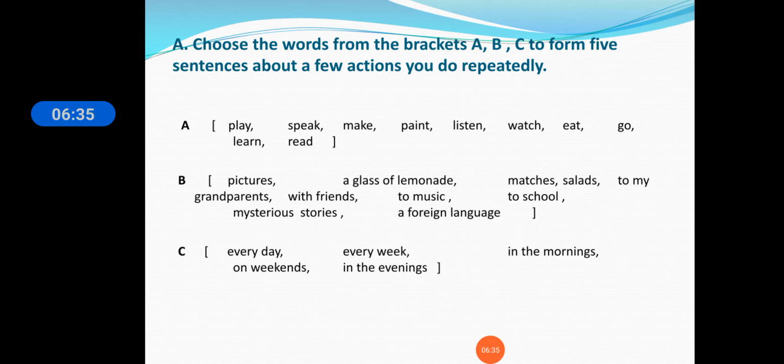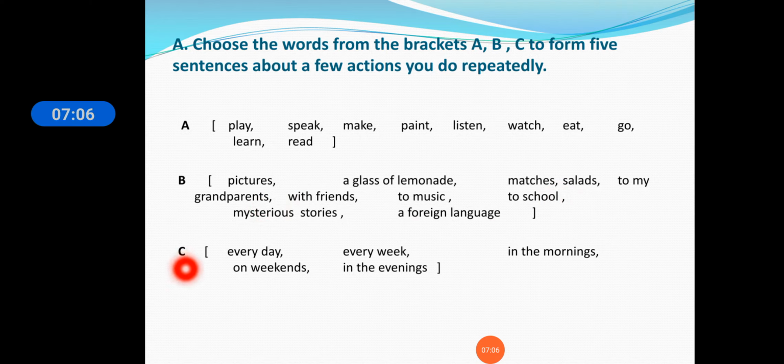Now let us see. In option A, it is play, speak, make, paint, listen, watch, eat, go, learn, and read. In option B: pictures, a glass of lemonade, matches, salads, to my grandparents, with friends, to music, to school, mysterious stories, a foreign language.